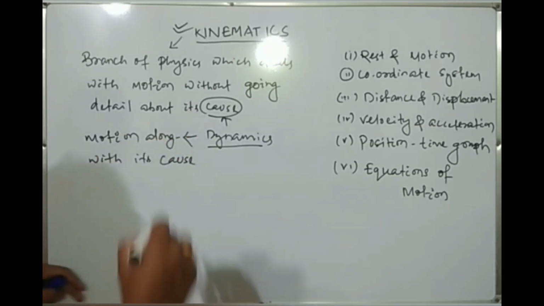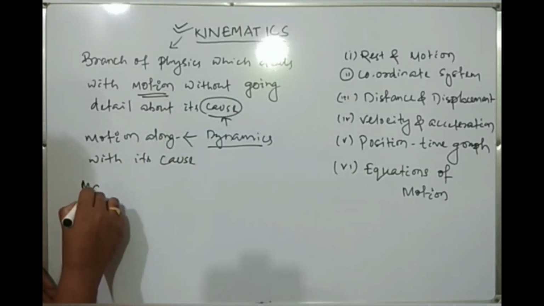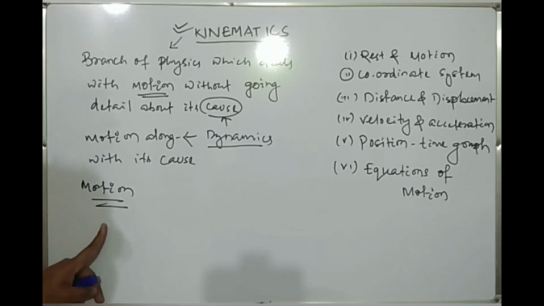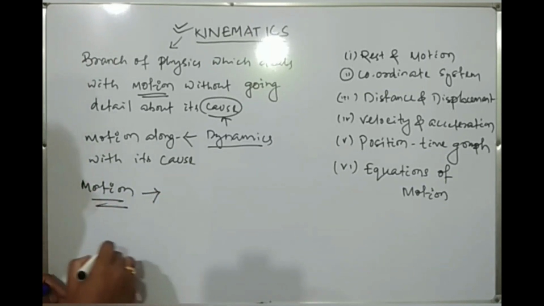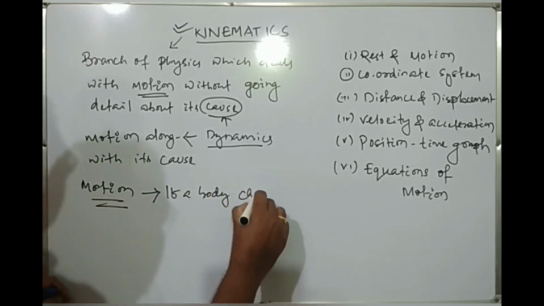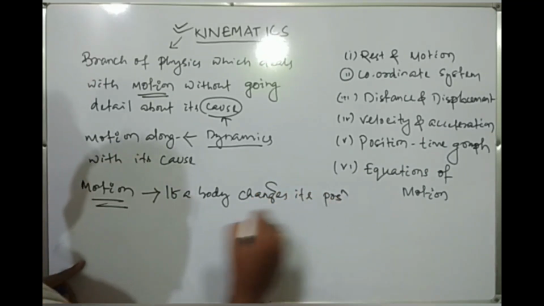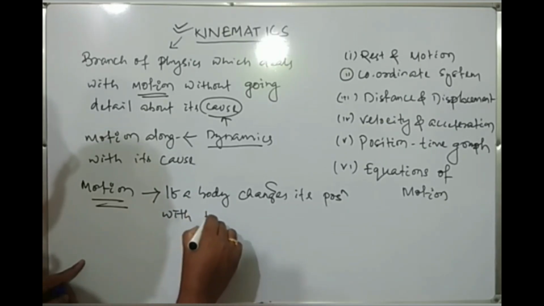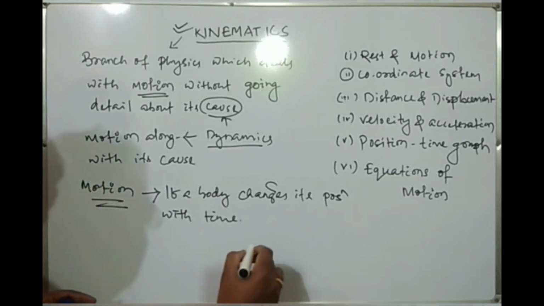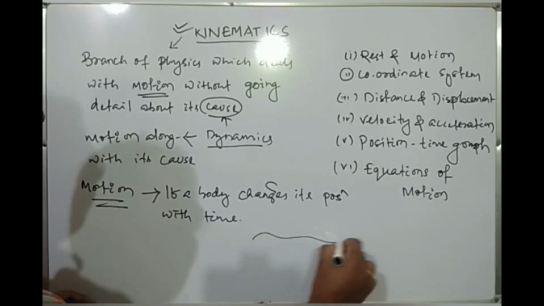So when we talk about this motion, we have to understand what this quantity called motion is. Motion means a body changes its position with time. How do you understand this? Suppose a body is moving like this.